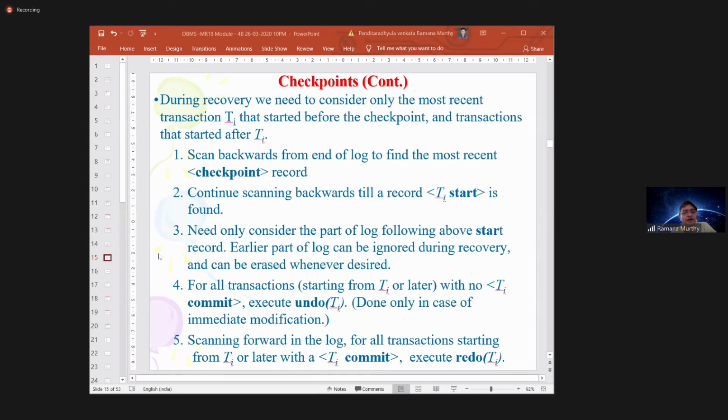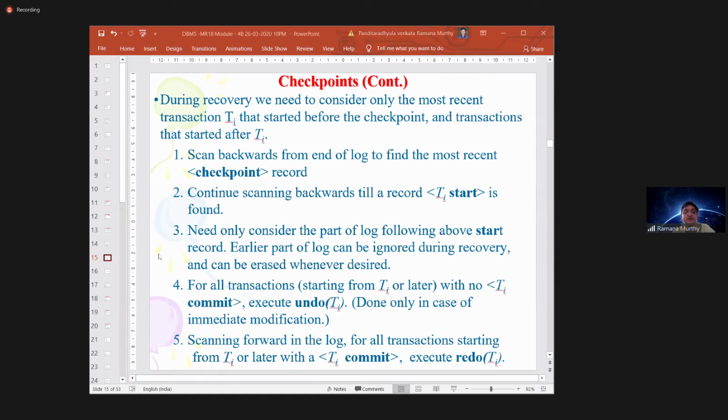Whenever you identify a checkpoint as a log record, now from the back, continue scanning till a record TI start is found. Maybe there may be a TA start. You need not consider TA commits. A TA start log record may be before the checkpoint also, and that TA commit will appear after the checkpoint.